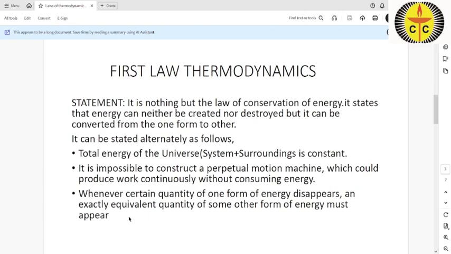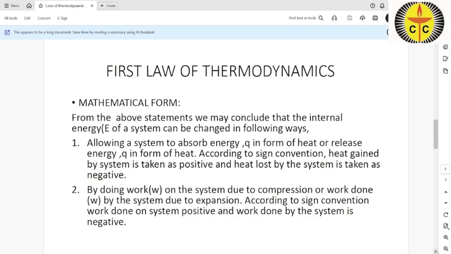We can express the first law of thermodynamics in a mathematical form. What is that? Let us consider a system. When we consider a system, let us assume that the system absorbs q amount of energy in the form of heat, or releases some energy in the form of heat.